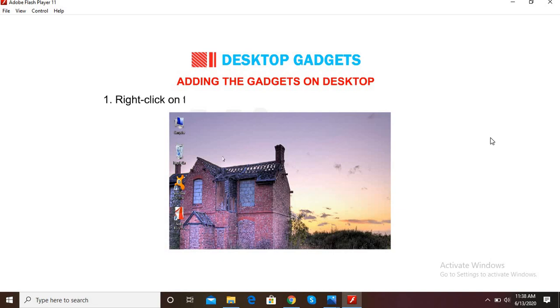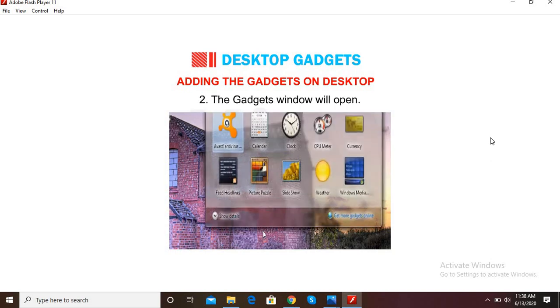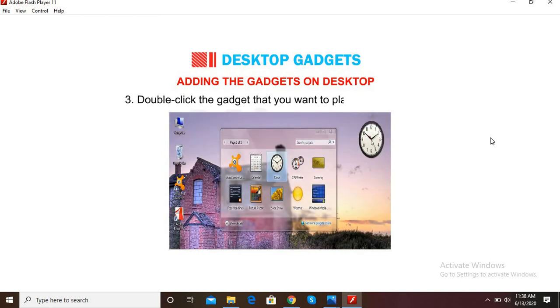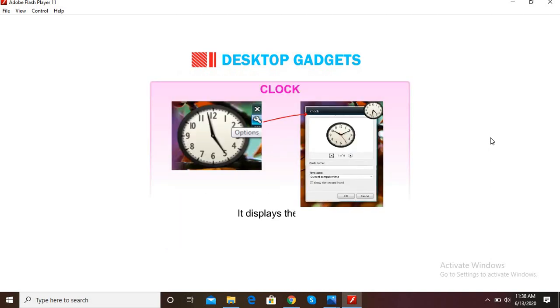Number 1. Right-click on the blank area of the desktop and select the Gadgets option. Number 2. The Gadgets window will open. Number 3. Double-click the gadget that you want to place on the desktop. Number 4. The gadget gets placed on the right side of the desktop. Clock displays the time.